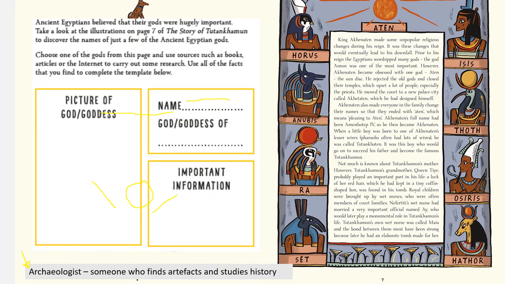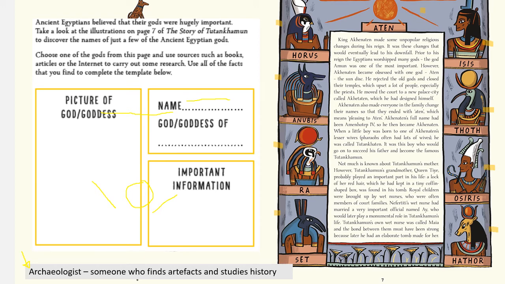Your final task for today is to have a look at the gods over on this page. Page 7 shows us the gods. We've got Horus, Anubis, Ra, Set, Aten, Isis, Thoth, Osiris, and Hathor.